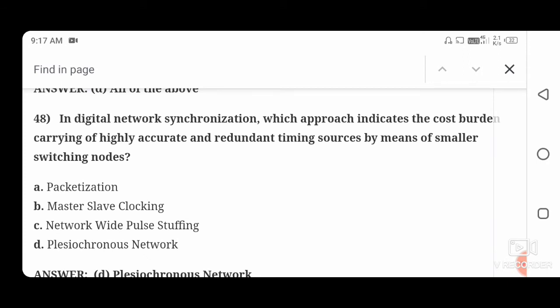In a digital network synchronization, which approach indicates the cost burden carrying of high accurate and the redundant timing source by means smaller switching nodes? So the right answer is option D, asynchronous network.